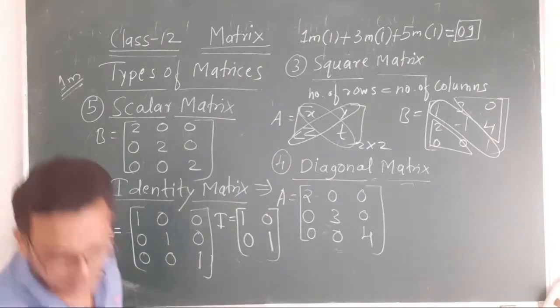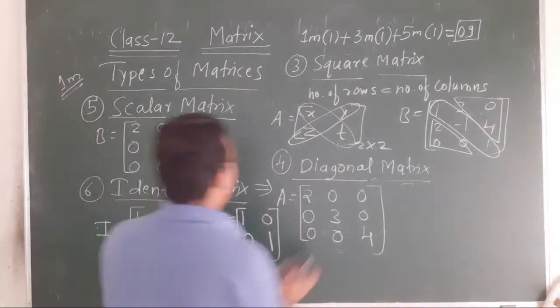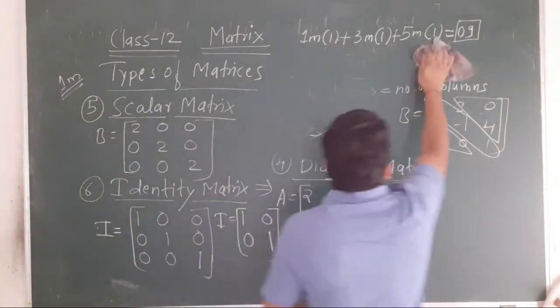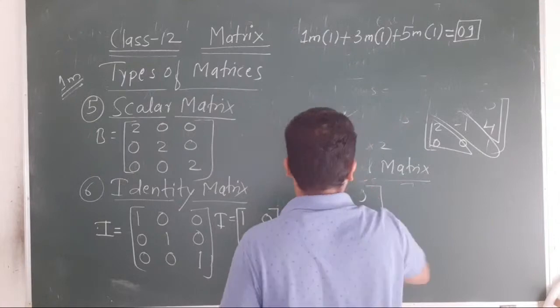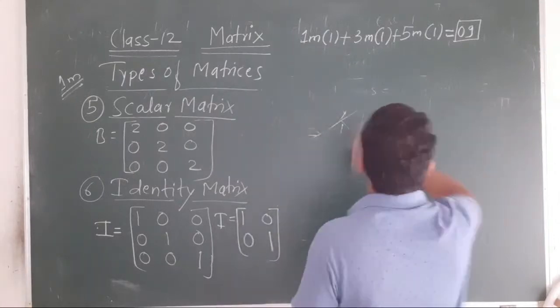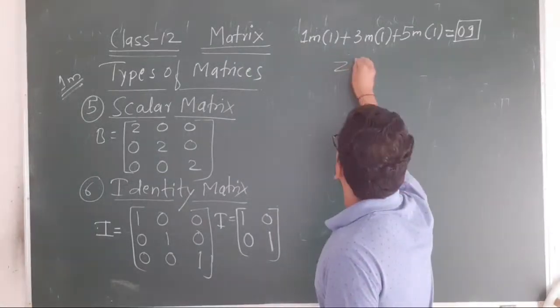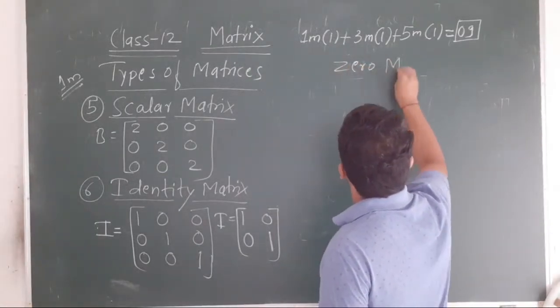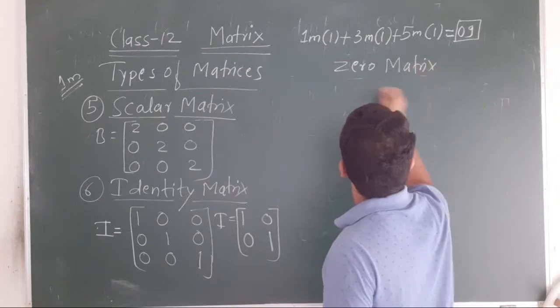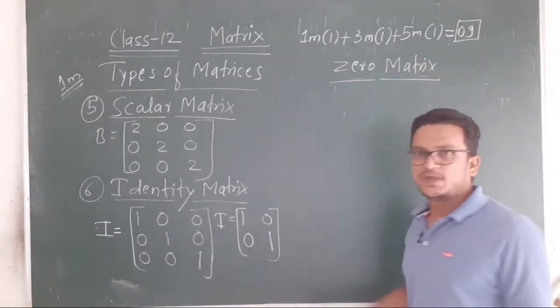And one more last type, that is zero matrix. This is a very simple definition.